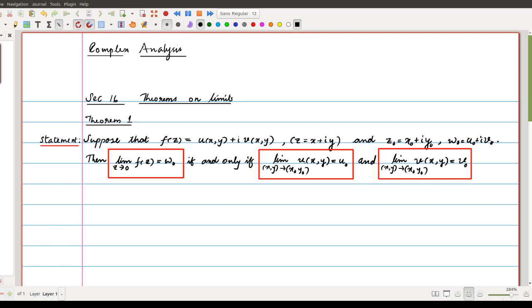The limit of u of xy should be u0, and limit xy tends to x0 y0, v of xy is equal to v0. If these two limits exist, then you can say that this f of z tends to omega naught, where omega naught is equal to u0 plus iv0. So we need to prove this theorem by assuming these two conditions first. Okay. So we will prove that the limit f of z is equal to omega naught if these two limits exist. Okay. So what is the meaning of these two limits?